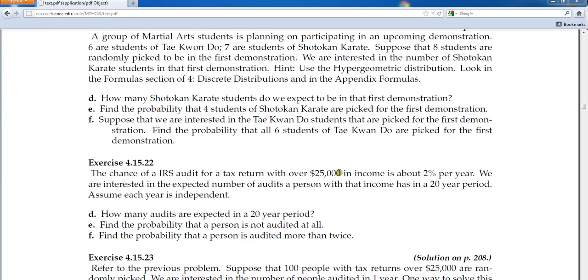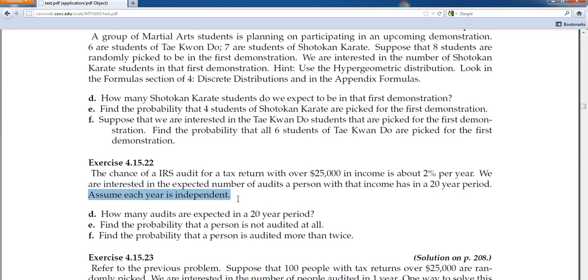It says for a tax return with over $25,000 in income, the chance of an audit is about 2% per year. So I guess what that means is historically the feds audit 2% of those per year. And then this is kind of an important statement down here. Assume each year is independent. That's kind of a fictitious assumption, at least based on what I've heard. Somebody that gets audited might be audited with more probability than somebody who hasn't. But they're telling us to assume they're independent.